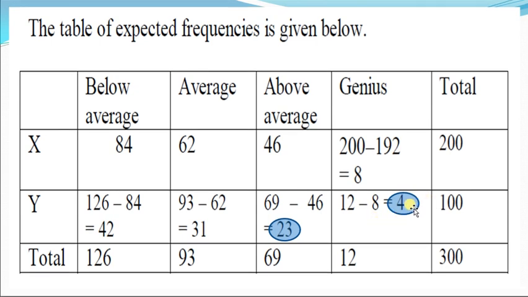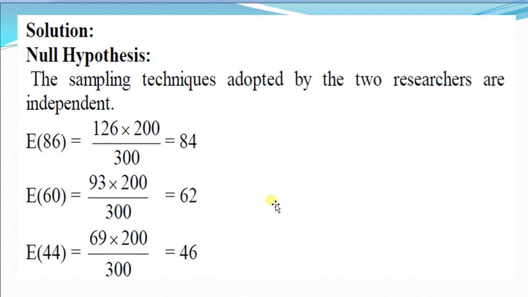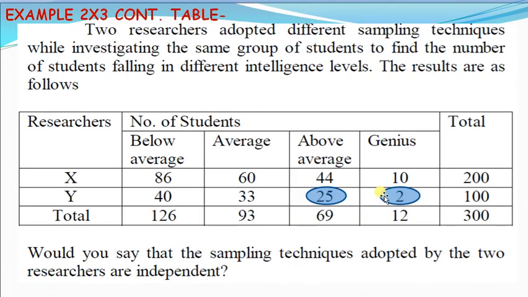Here we see that this cell frequency is less than 4. If the cell frequency is less than 4, then we have to add this frequency or club the frequency of nearby frequency, so that we club these expected and observed frequencies, 23 plus 4 and 25 plus 2, during the calculation.